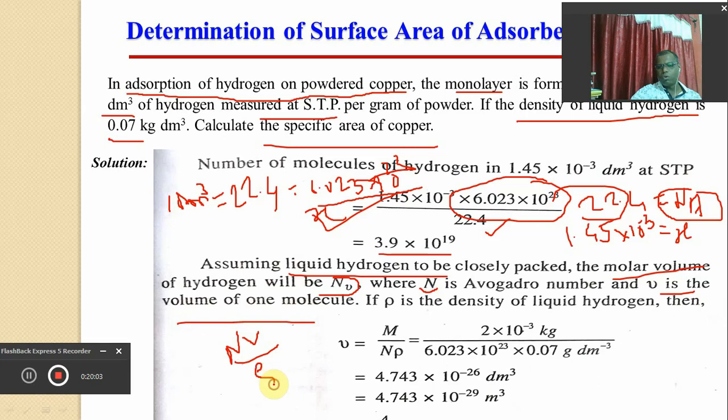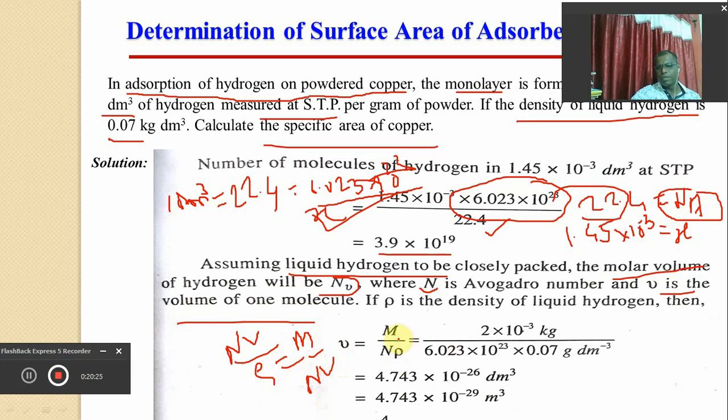Density rho is the ratio of mass divided by volume, mass per unit volume. You know this very well. The number of molecules is indicated by n. So rho = m upon n into V, and from this we can calculate the value of V as m upon n into rho.